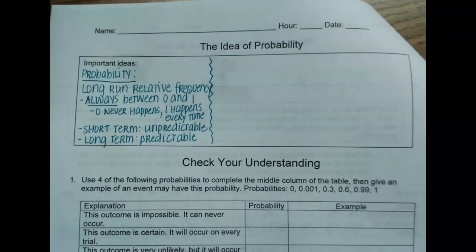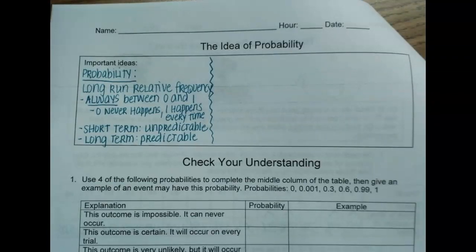All right, so let's start summarizing this. Probability is the long-run relative frequency. It is always going to be a number between 0 and 1. 0 probability means it never ever happens. 1 probability means it happens every single time. And one thing you must always remember, short term is very unpredictable and long term is much more predictable once that graph starts to smooth out.